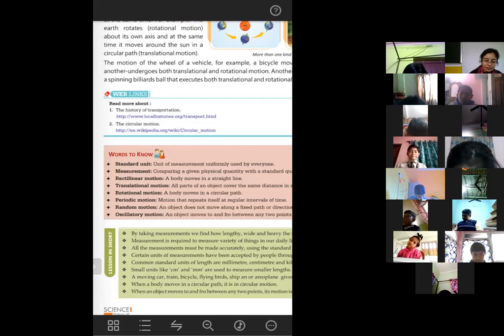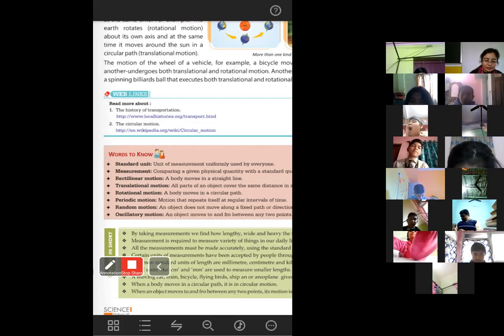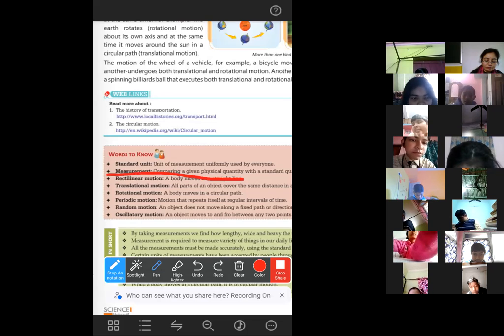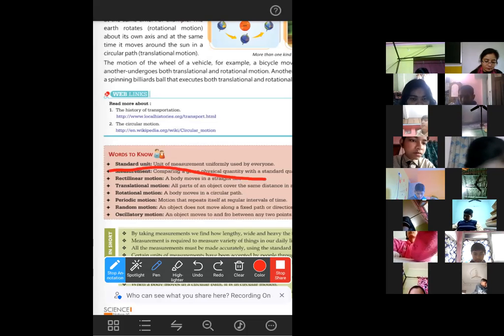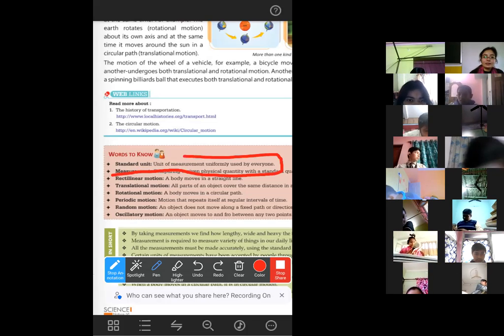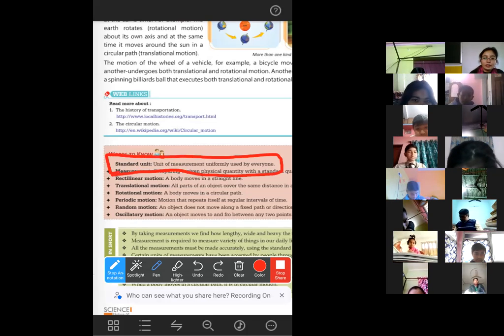The definition is given here in this page, in the Words to Know section. I'm marking this. You can see that I'm marking on the page.